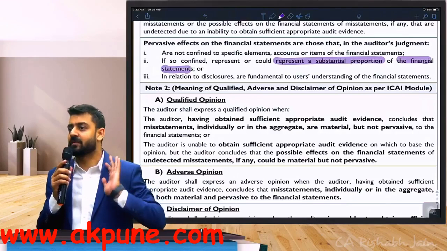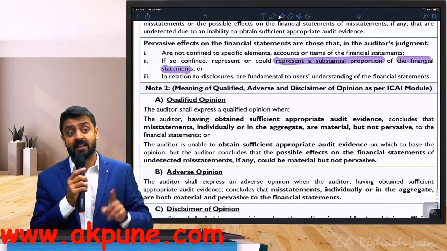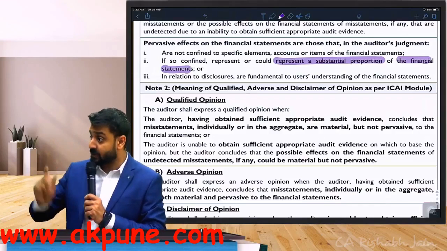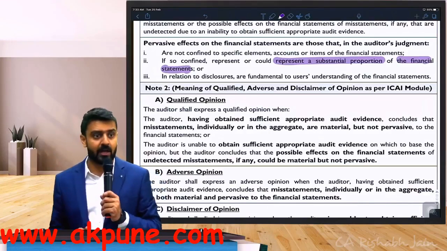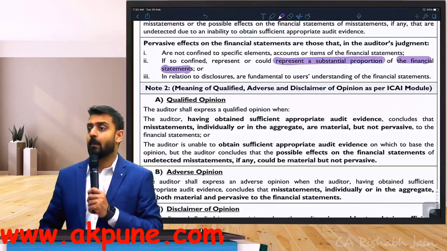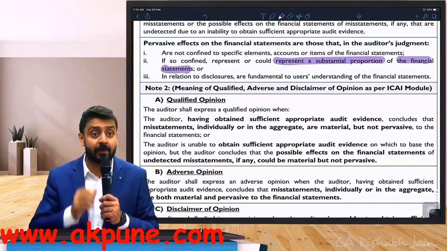Sir, we understand that is pervasive. In number B, you are saying the effect or possible effect is confined to a particular account balance. Means there is a misstatement or a possible misstatement in one particular area, in one particular element. But still I'm saying it can be pervasive. It depends upon how much portion of financial statement it represents.